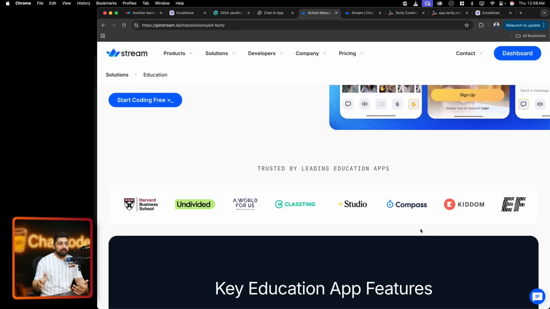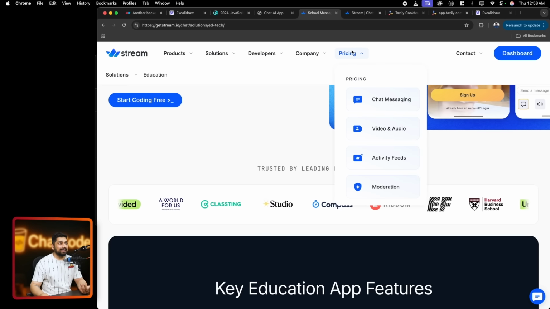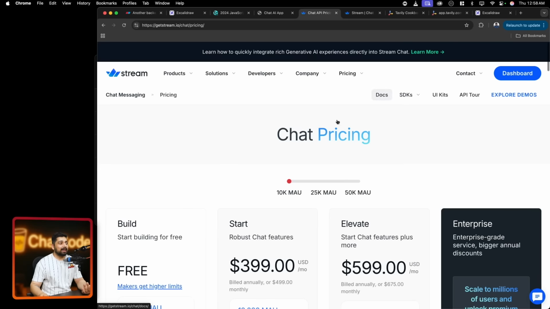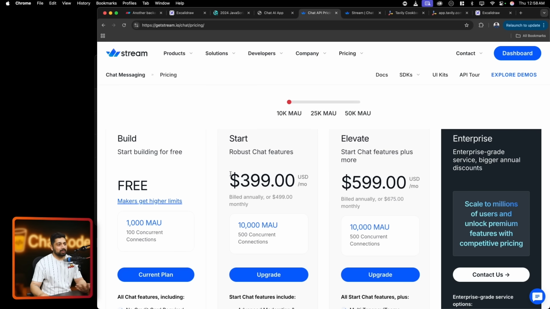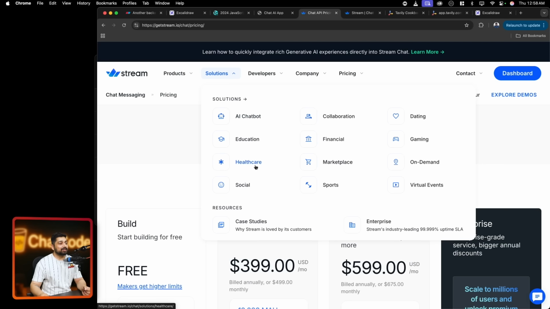So all that I'm showing you is really a production grade thing. And the best part is that in any application or any pricing that you see, they have a really generous free tier plan, so we don't even have to worry. Everything in this application that we have designed is freely accessible and freely available. Now look at the solution.